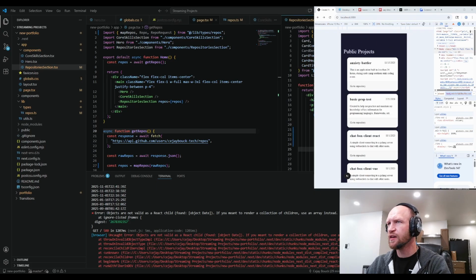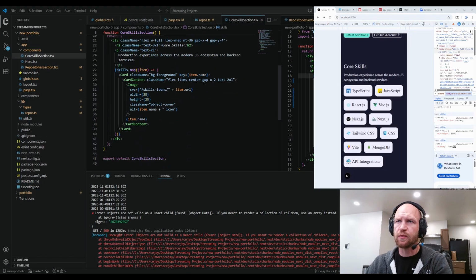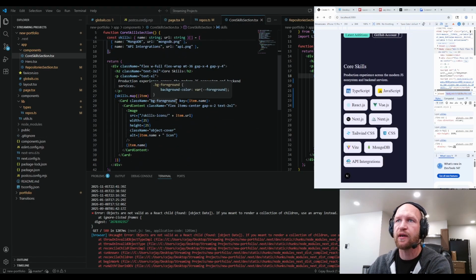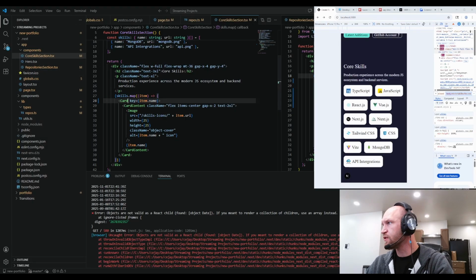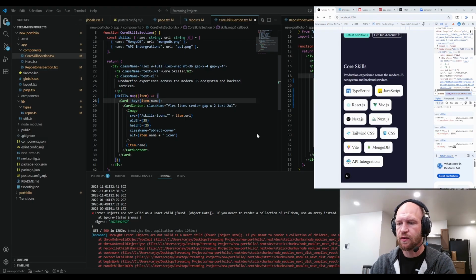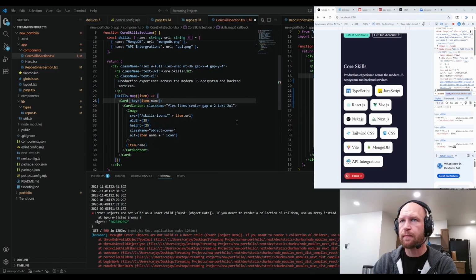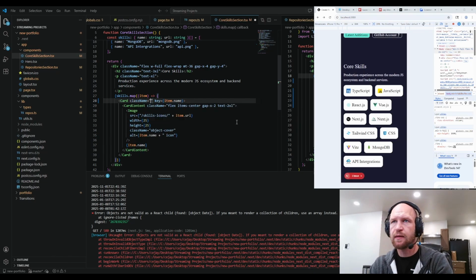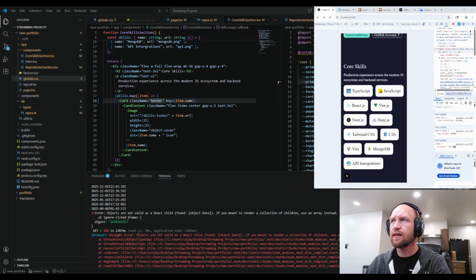What if I go into here and we're going to add some borders? Let me go into the core skill sections and we're going to add borders in here as well. Oh, it's because I set the background to foreground. Let's get rid of that. So all the cards are already set like that. So we'll add a border to this card again. Well, first we got to do it right. Let's make sure it's in class name, border, lovely. Now we can set the global CSS background to be whatever.